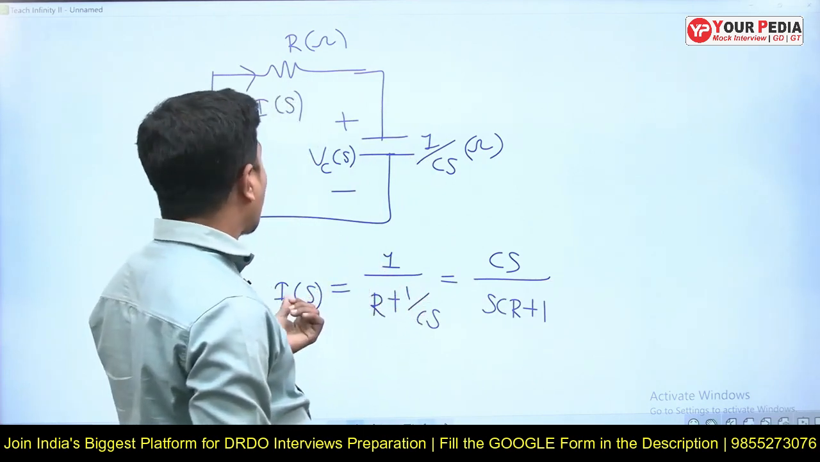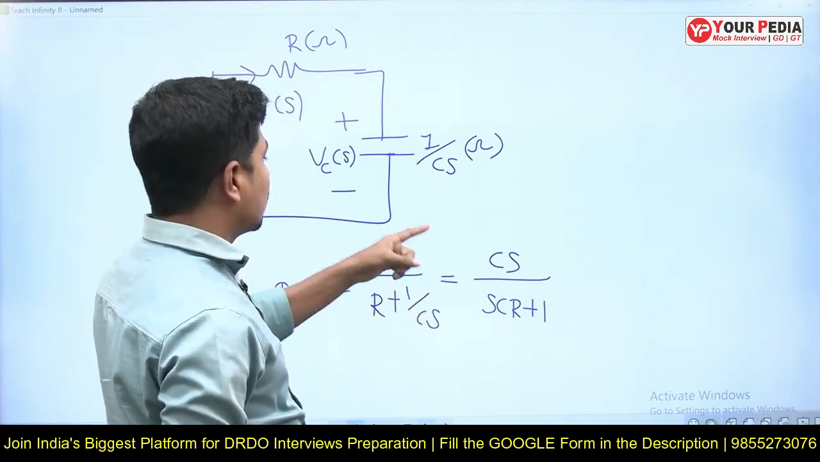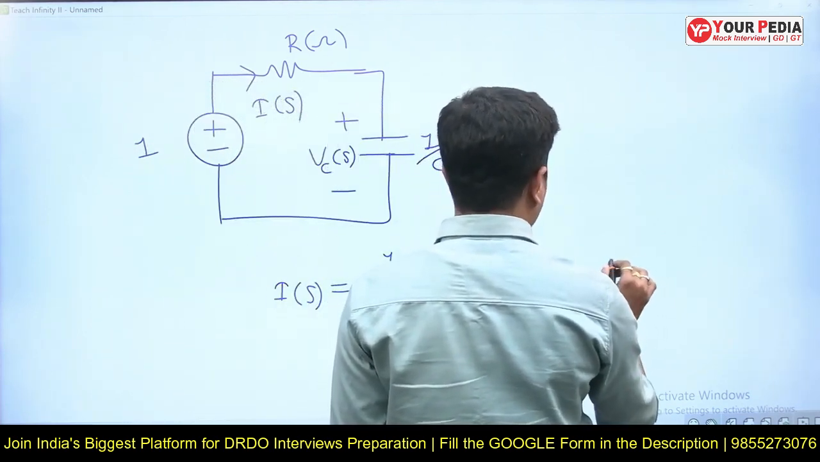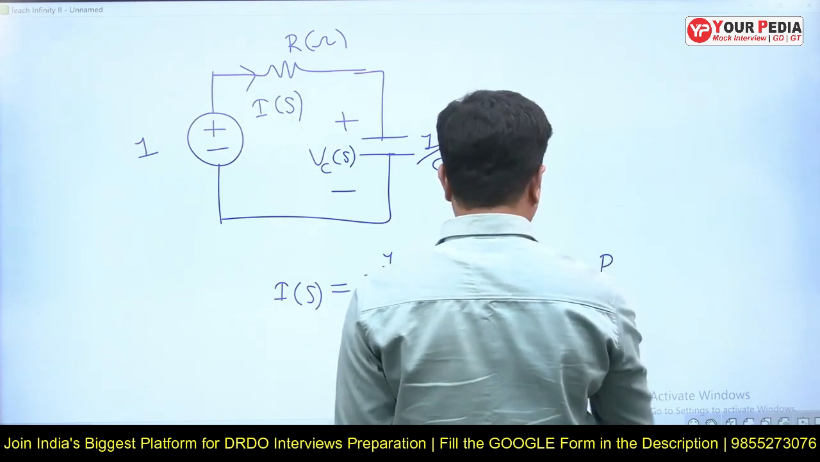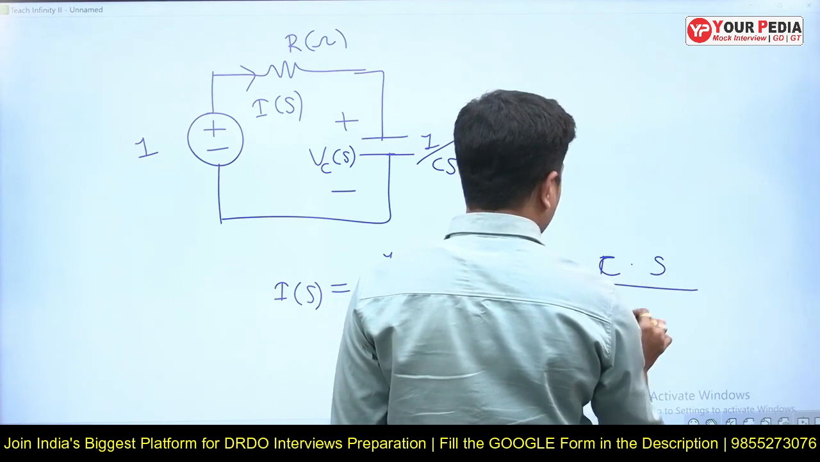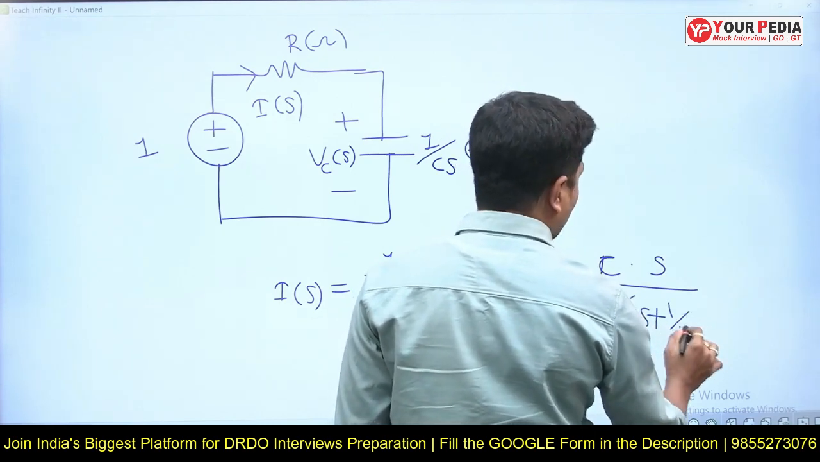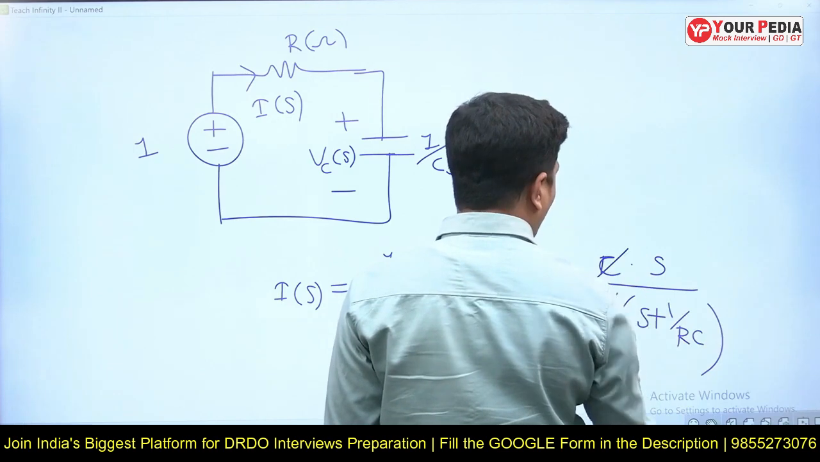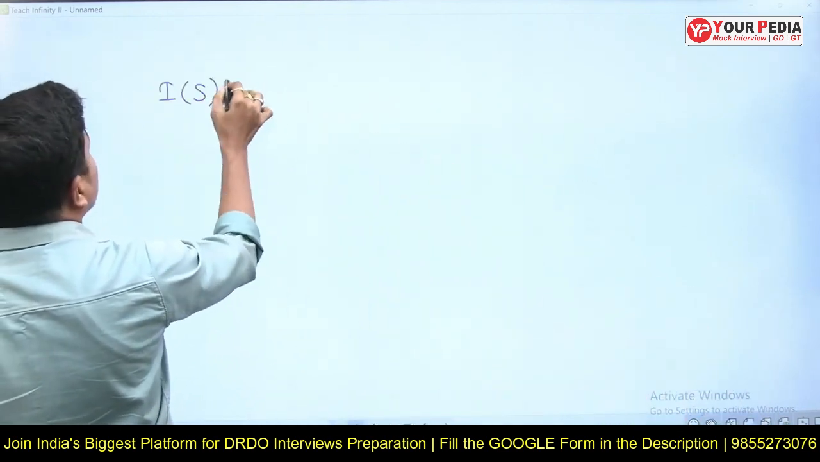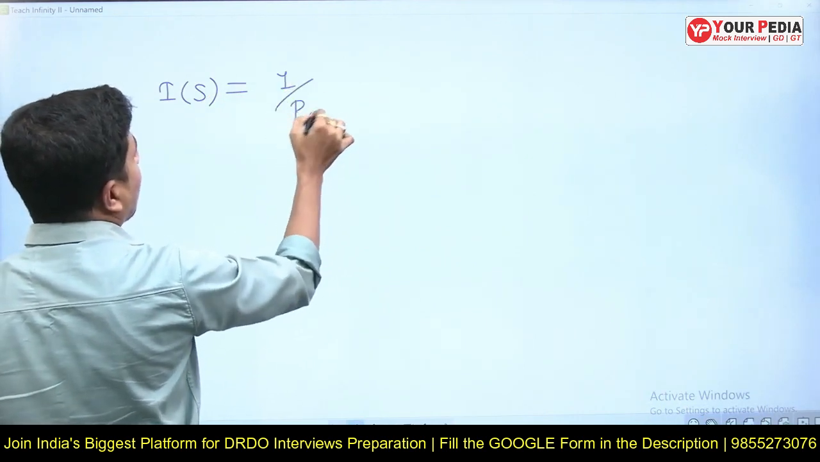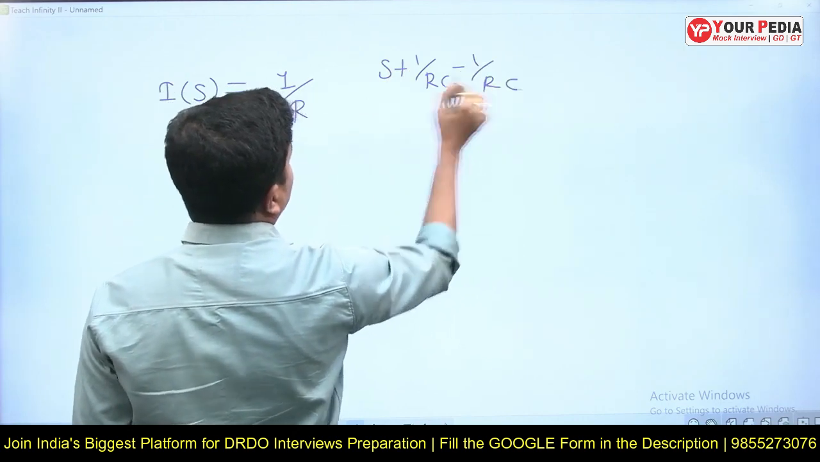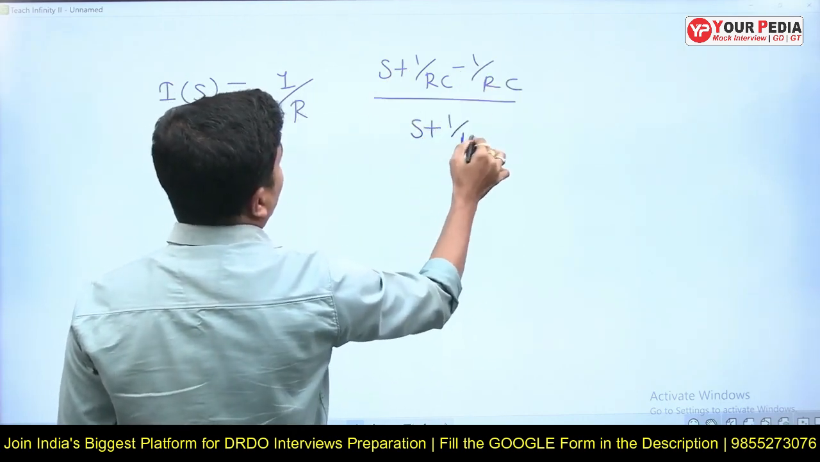So I of s is equal to Cs by SCR plus 1. Now take RC common from the denominator: the numerator is C and the denominator is RC times S plus 1 by RC, so the C cancels. We get I of s equal to 1 by R into S plus 1 by RC, minus 1 by RC by S plus 1 by RC.